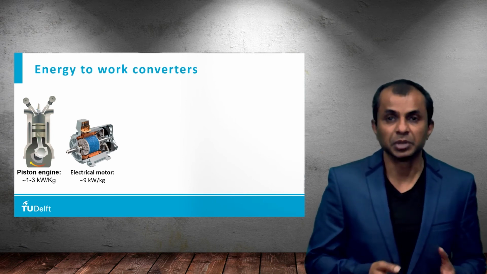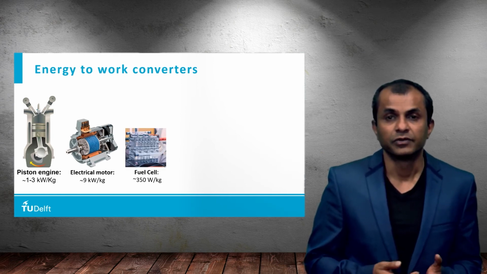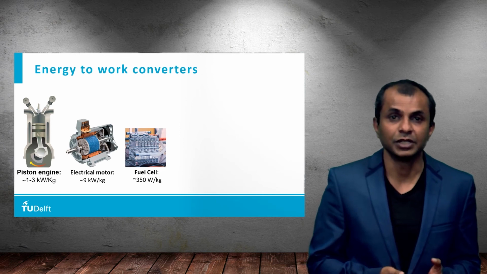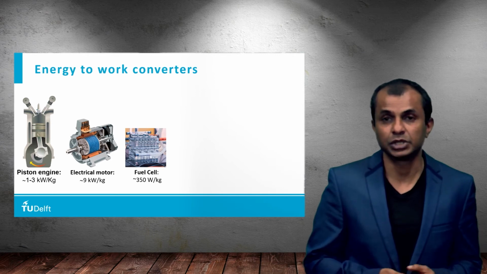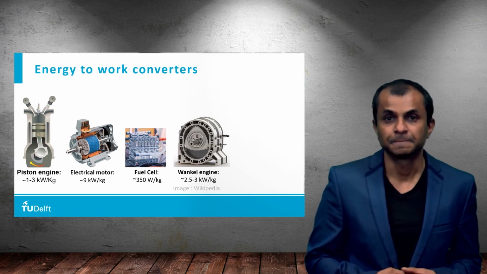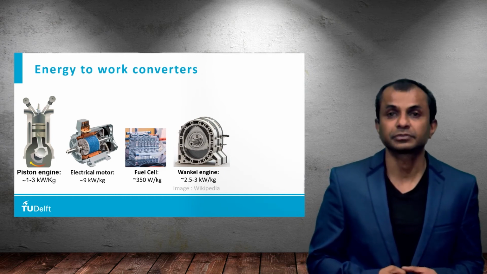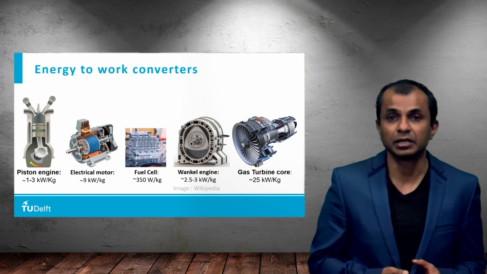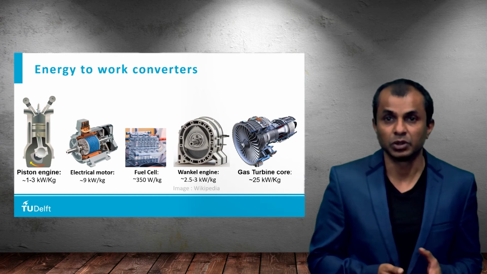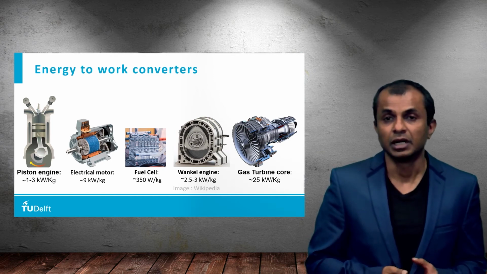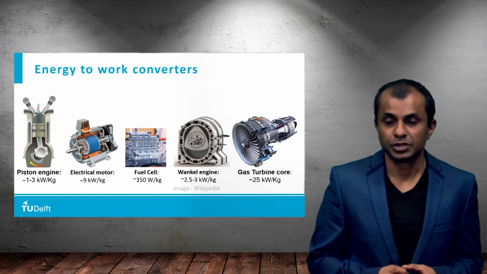I have given some typical numbers for these different equipments. Fuel cell itself is not converting energy into work, but nevertheless it converts one form of energy, chemical energy, into electrical energy. Electrical motors and Wankel engines are rotary engines. When you look at a gas turbine, you can see that its power density is much higher compared to other equipment, and that is why typically for aircraft, gas turbines are used.